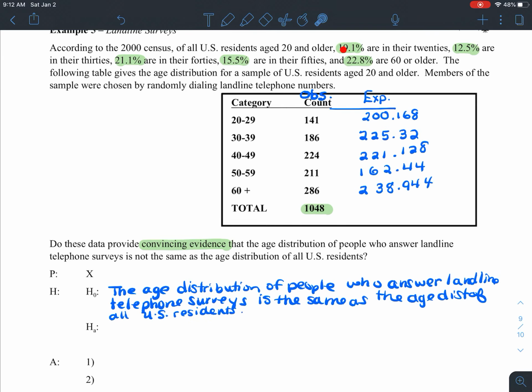Okay, so we're essentially saying that if we were to call, these are the percentages that we would expect to have each of those ages answer the phone.